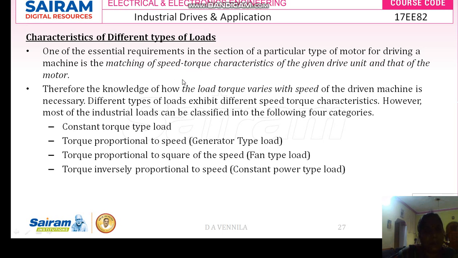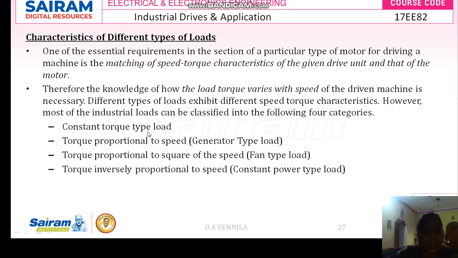So that can be represented by using constant torque type load. If the torque is constant for that type of loads, what is the characteristics curve? If the torque is proportional to speed, proportional to the square of the speed, or inversely proportional to the speed. Okay, so for different types of load we are using, the torque will be generated.